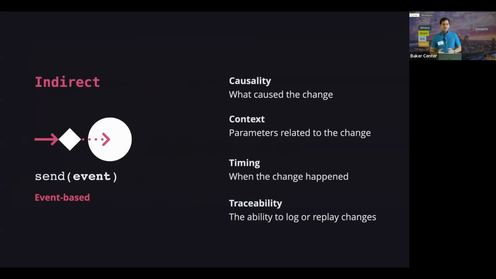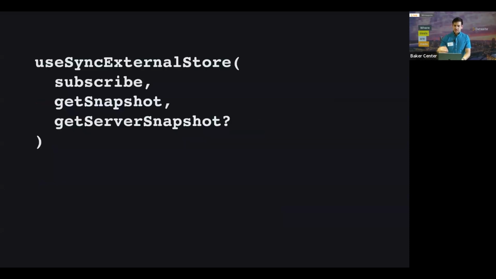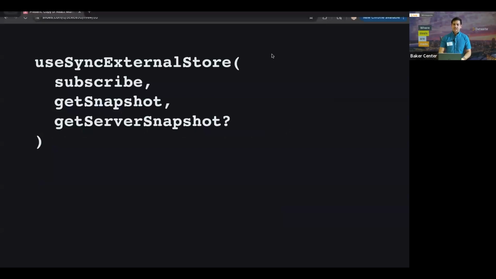And there's a lot of benefits to doing things indirectly, even though it's a little bit more boilerplate. With events, you have what caused the change, the parameters that caused the change, when the change happened if you add a timestamp, and also traceability. You have a nice list of events where you can see why this state ended up the way that it is.